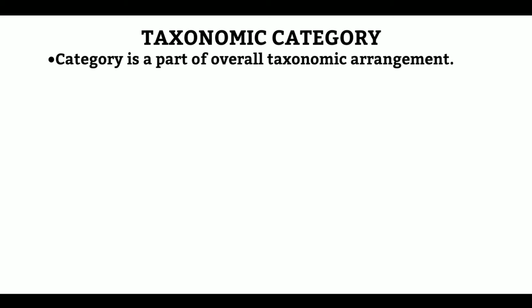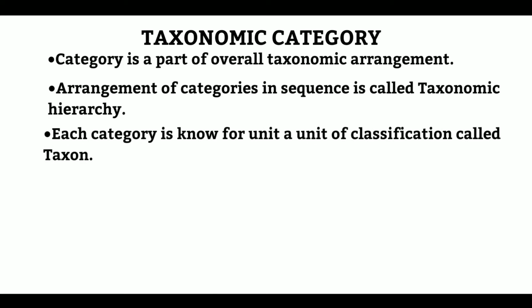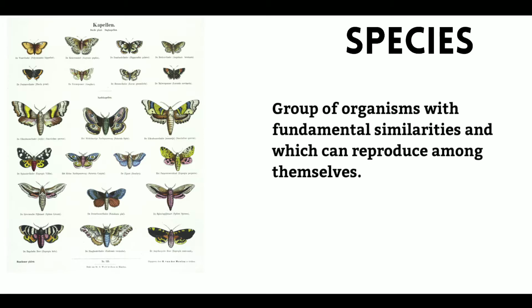Next is taxonomic categories. Taxonomic category or category is a part of overall taxonomic arrangement. Arrangement of categories in sequence is called taxonomic hierarchy. Each category is known as a unit of classification and is termed as taxon. Starting with the first taxonomic category, species. Species are a group of organisms with fundamental similarities and which can reproduce among them.